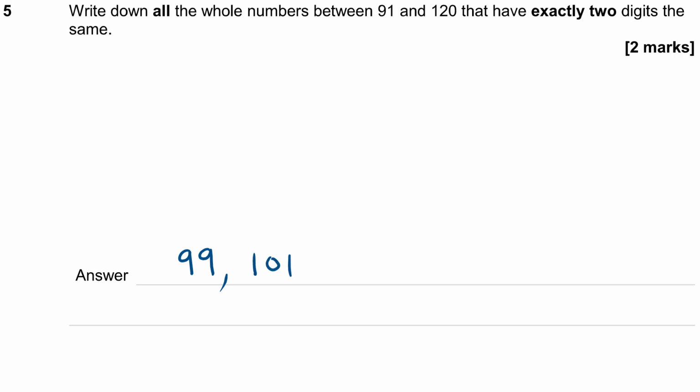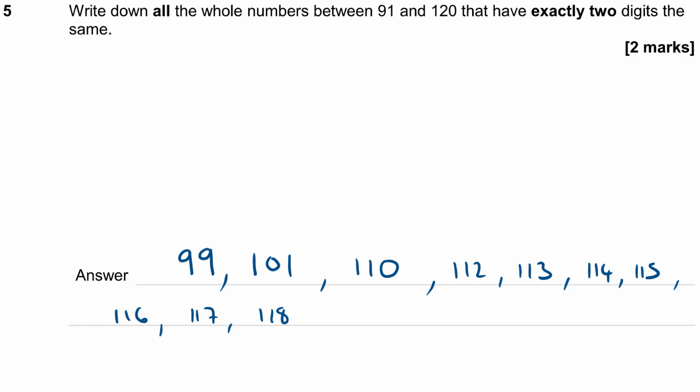Well, we could have 101, couldn't we? And then the next one we're going to get is 110. That's got 2 1s in it. No, next one 111 has got 3 1s, so that isn't exactly 2. But we can have 112, and in fact all the other ones that follow, can't we? 115, 116, 117, 118. And 119. Are there any more? So we get to 120 and then all those are different. I think that's all of them.